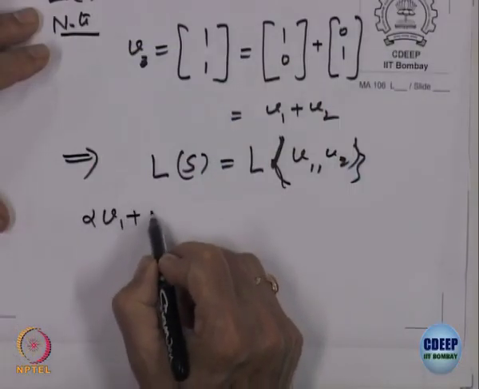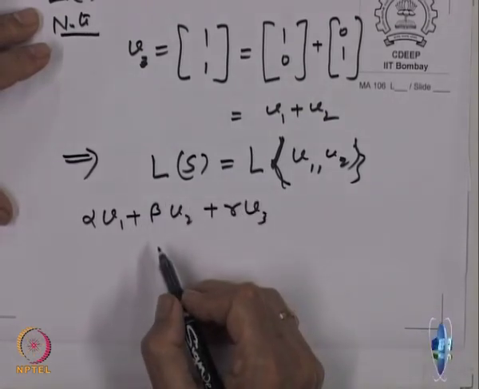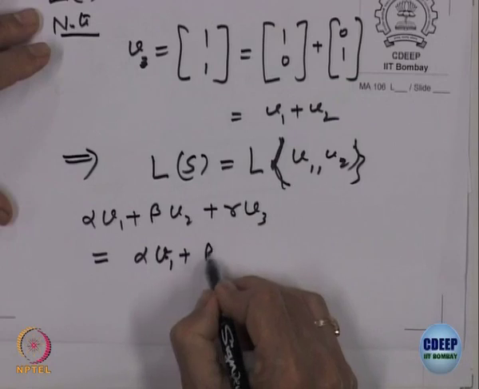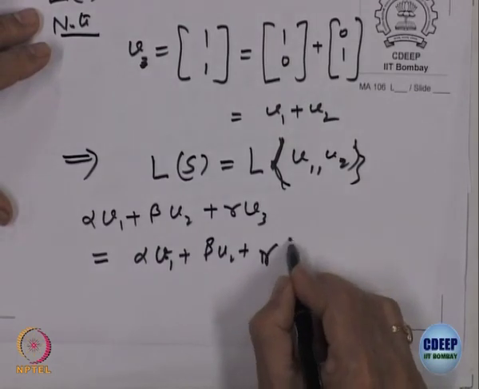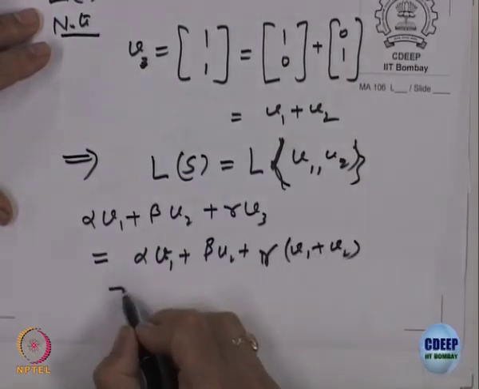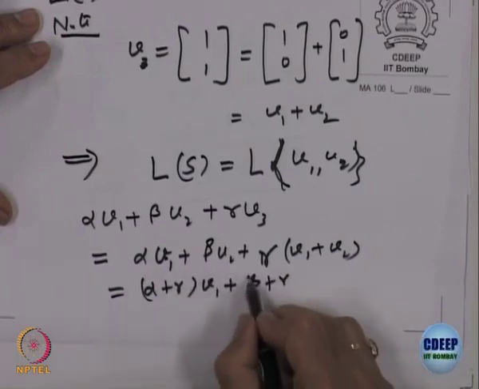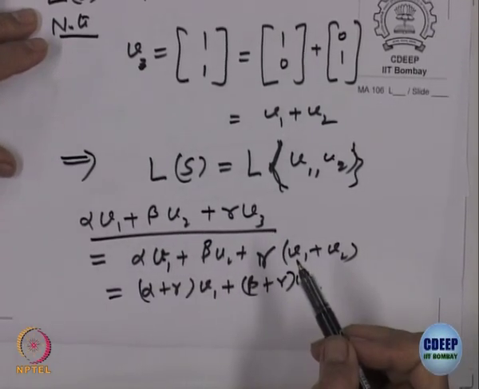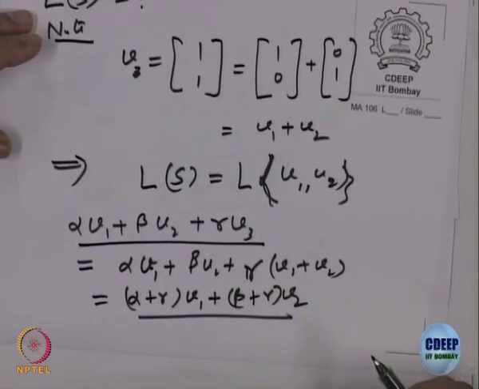Let me expand a bit more. Let us look at alpha V 1 plus beta V 2 plus gamma V 3, that is an element of L of S, right. So, what is that equal to? It is alpha V 1 plus beta V 2 plus, what is V 3? It is V 1 plus V 2. So, it is gamma times (V 1 plus V 2). What is that equal to? It is (alpha plus gamma) V 1 plus (beta plus gamma) V 2. So, any linear combination of V 1, V 2, V 3 is actually a linear combination of V 1, V 2 only, right. I can express it as a linear combination.